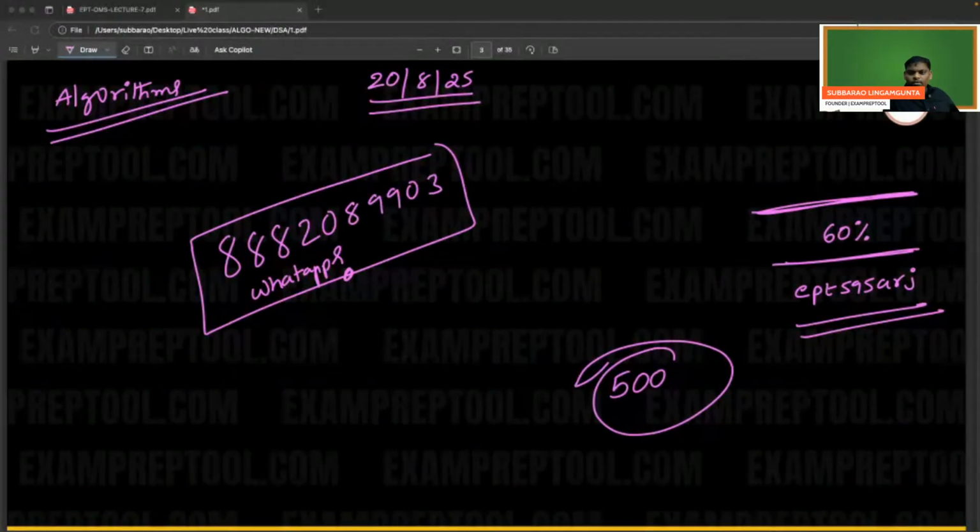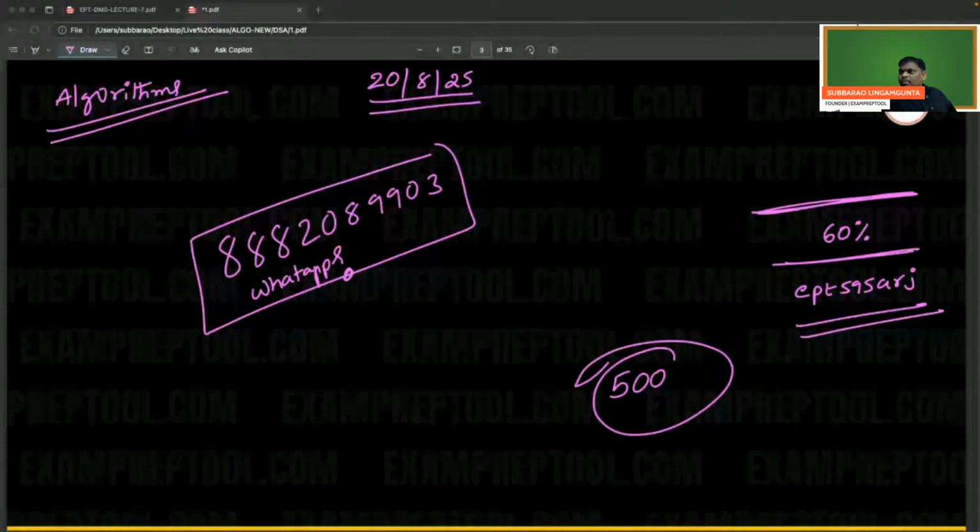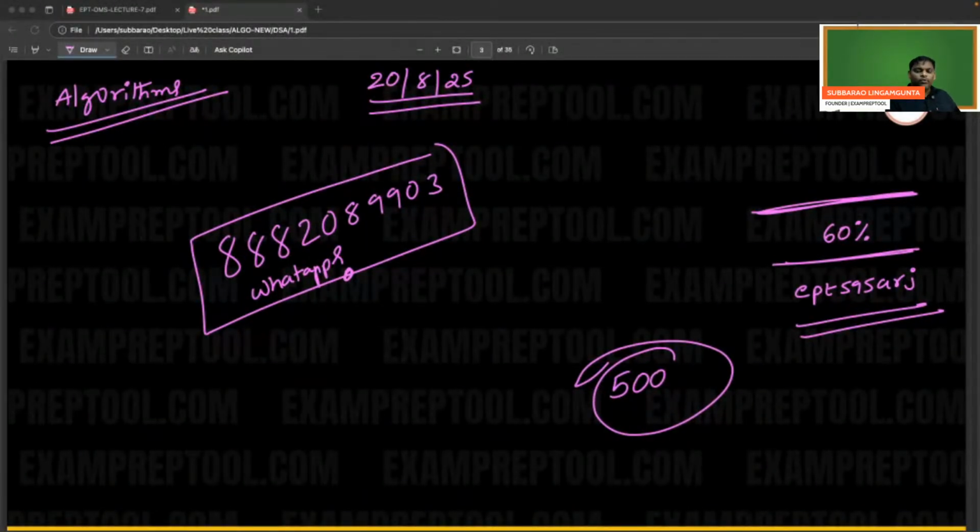You will be an expert. You will become so good in DSA within 50 days only. Study properly 50 days, maximum 50 to 100 days, which means 3 months. Within 3 months, you will be an expert if you study properly.